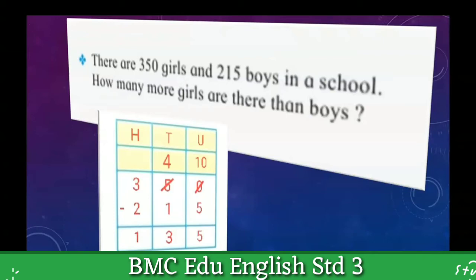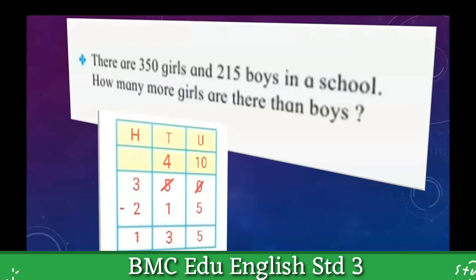At the unit place, we cannot subtract 5 from 0. For that purpose, we have to borrow 1 from the tens place. So here at the unit place we got 10. And easily now we can subtract 5 from 10. So I have my answer at the unit place: 5.